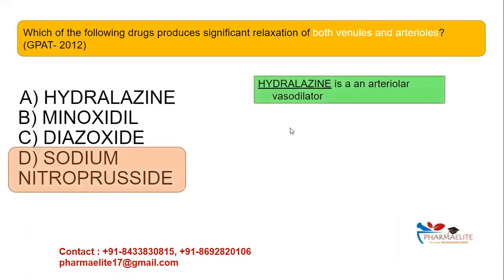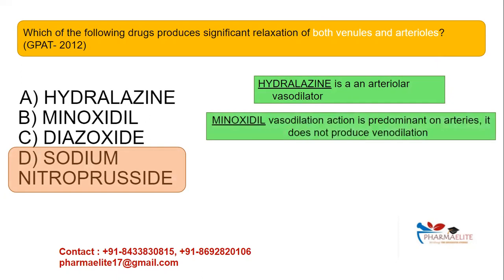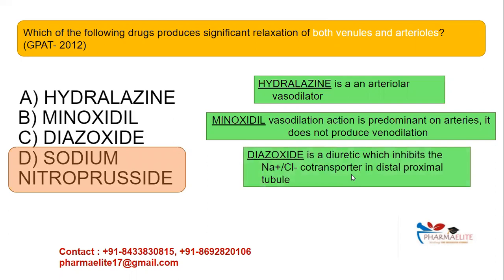Now here hydralazine is an arterial vasodilator. We saw that in the classification slide, in the second slide. Minoxidil is also an arterial vasodilator. It causes vasodilation predominantly of arteries and it does not produce venodilation. And diazoxide is a diuretic. So it is a diuretic that inhibits the sodium chloride co-transporter in the distal convoluted tubule.